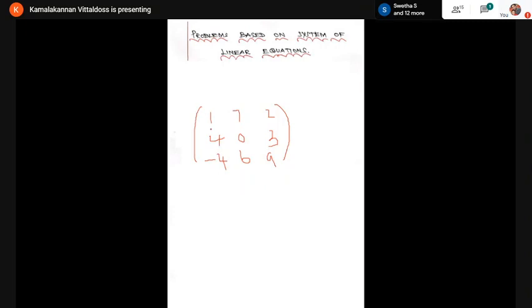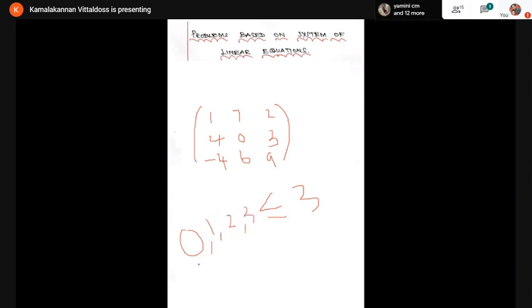For this matrix, I can find the rank. The rank is always less than or equal to min of m, n, the number of rows and columns. Here it is a 3 cross 3 matrix, therefore the rank must be less than or equal to 3, so the rank may be 0, 1, 2 or 3.